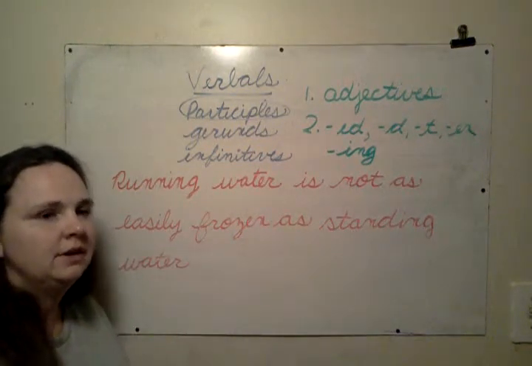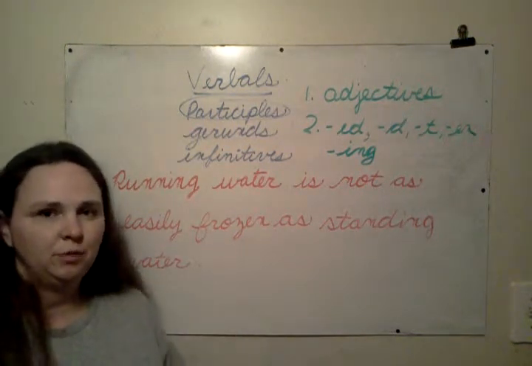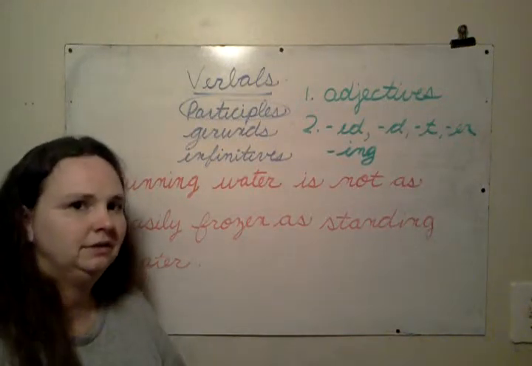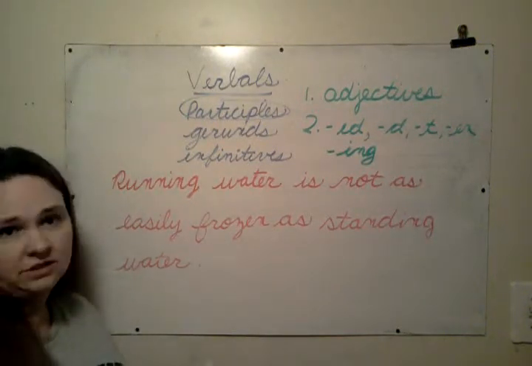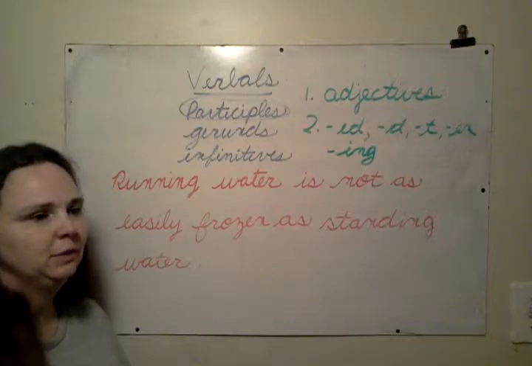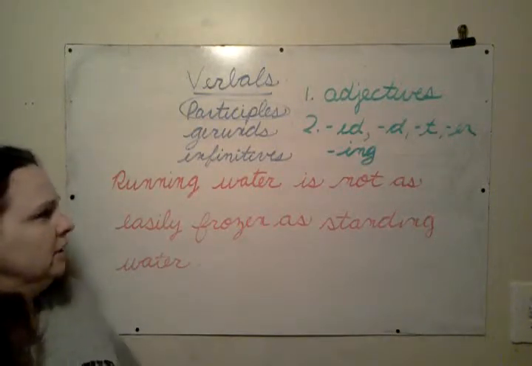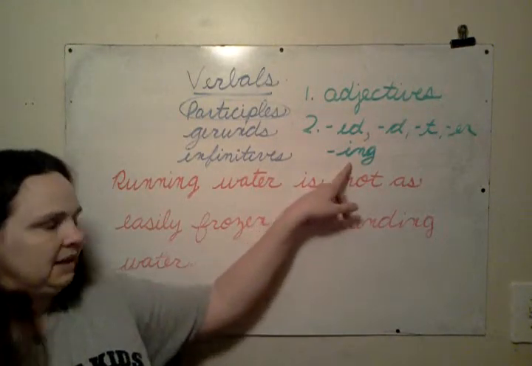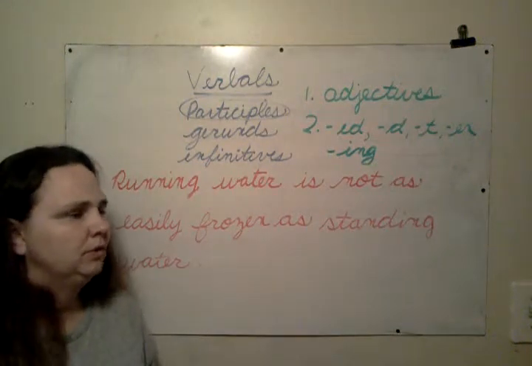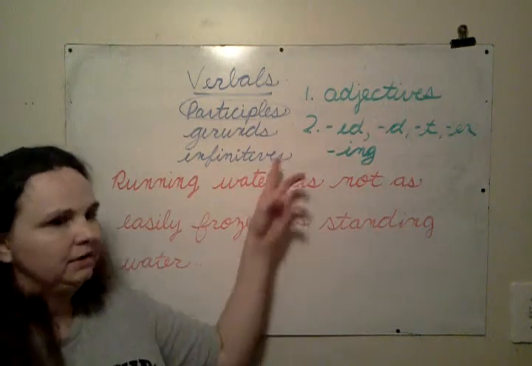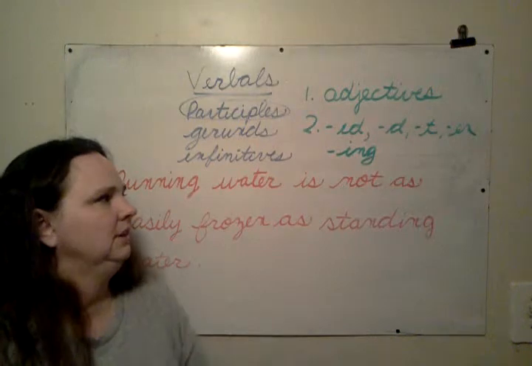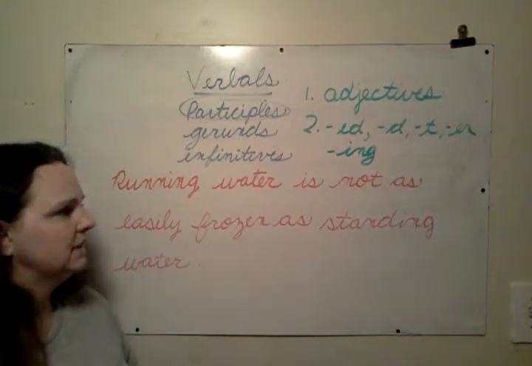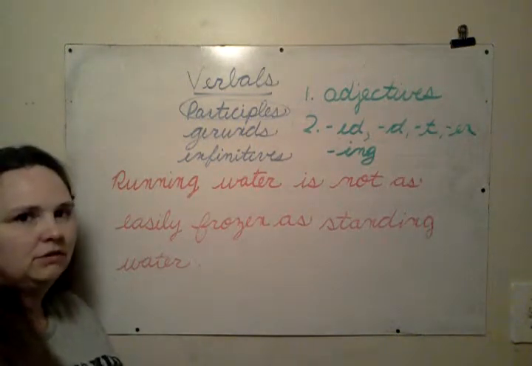Remember from the principal parts of verbs, we have present participles and we have past participle verb forms. They're still those verb forms. That's what they are. So there's still going to be a verb ending in ing if it's a present participle verb form, or it'll be the past participle verb form ending in one of these endings. The difference is it's not being a verb in the sentence.